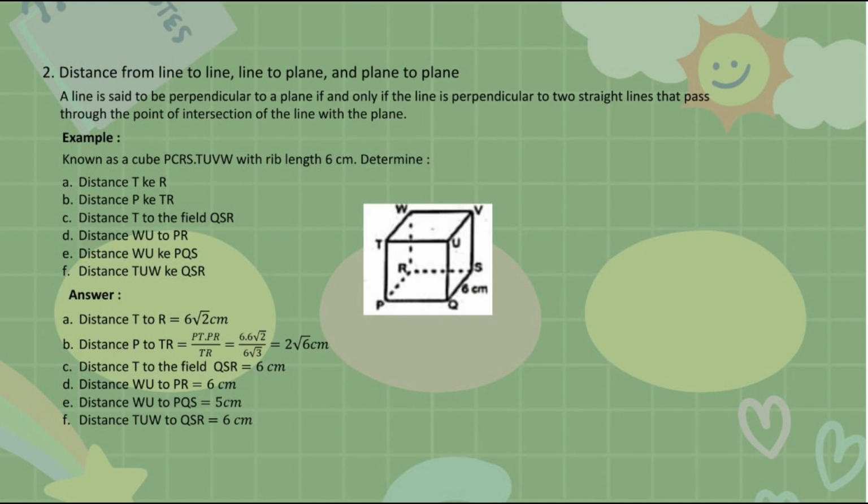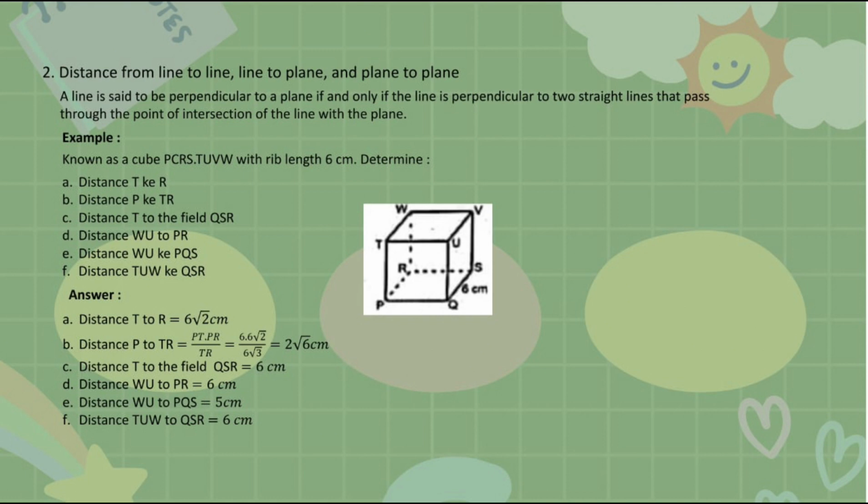Next, distance T to the plane QSR. Distance T to the plane QSR equals TO. We can find TO from triangle PTO. So, TO equals square root of PO squared plus PT squared. PO length is half the side diagonal. The formula for the side diagonal is s square root 2, so the diagonal of the side is 6 square root 2.